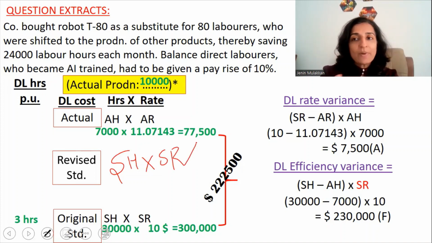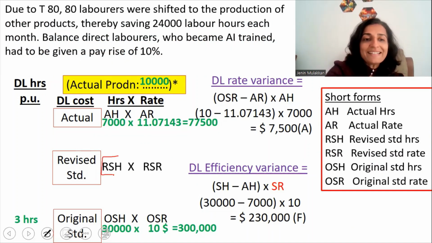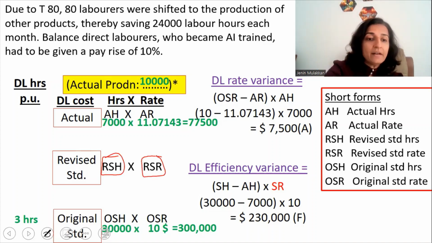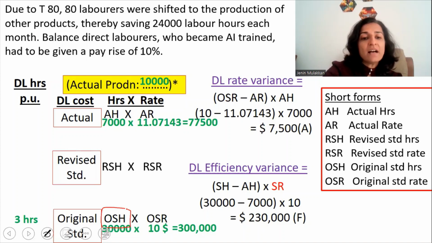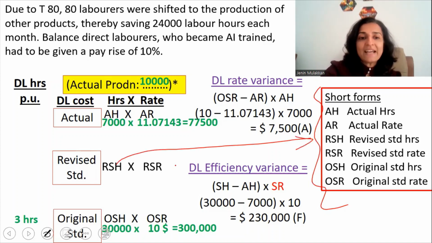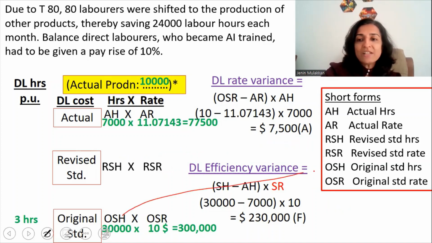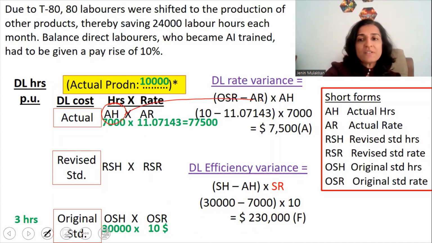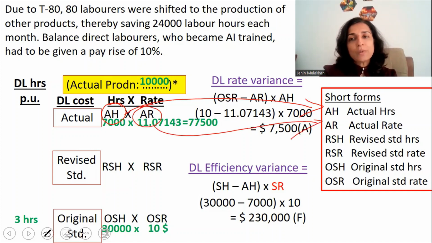So for the revised budget, we will name it the revised standard hours and the revised standard rate. And for the original standard, we will use original standard hours and original standard rate. The short forms have been given on the right side. RSH stands for revised standard hours. RSR stands for revised standard rate. OSH is original standard hours and OSR is original standard rate. And as you already know, AH stands for actual hours and AR stands for actual rate.